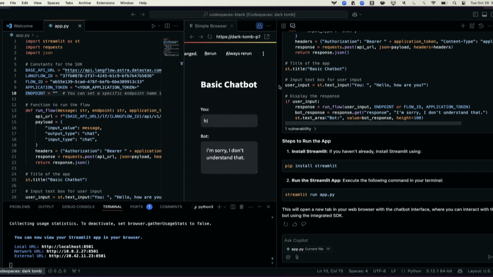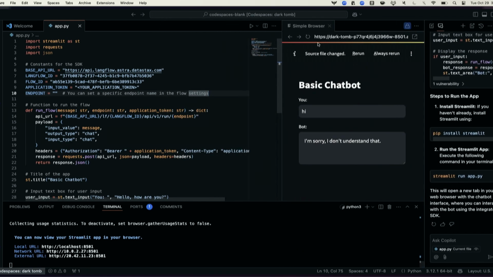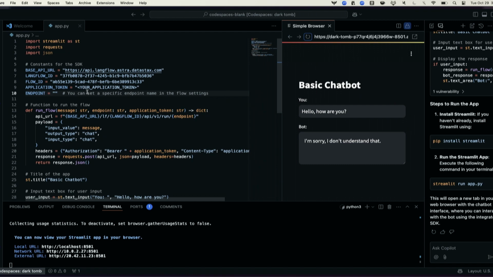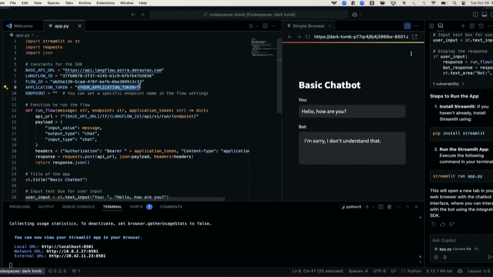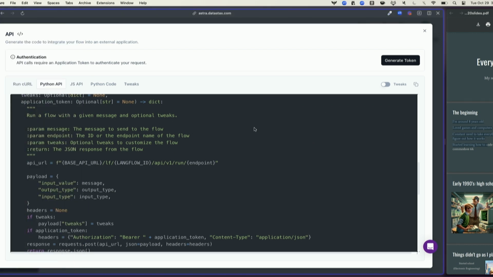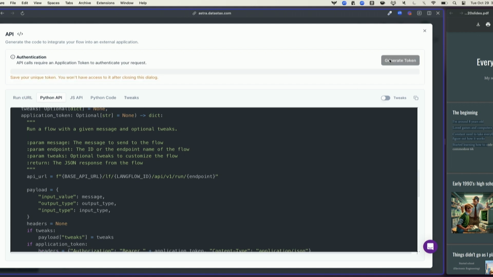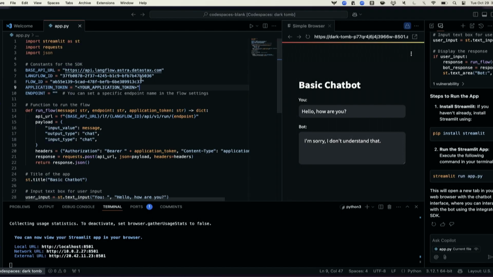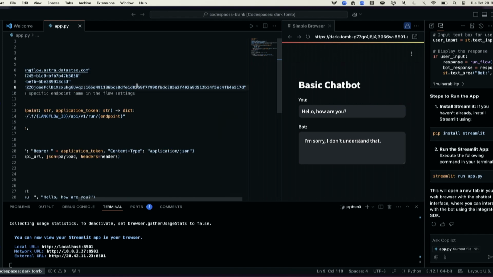Okay, all right, so let's see. I'm going to go ahead and refresh this. Now I can already see one thing right here, that we do need our application token. So let's go ahead and grab that. Because DataStax Langflow in this case is on a service, you don't want just anybody to have access to your flow and execute your AI stuff and have access to things. So you do need a token. You come here, you say generate token. I'm going to copy that token. I also don't suggest just putting tokens right in your code, but I don't need a .env right now.